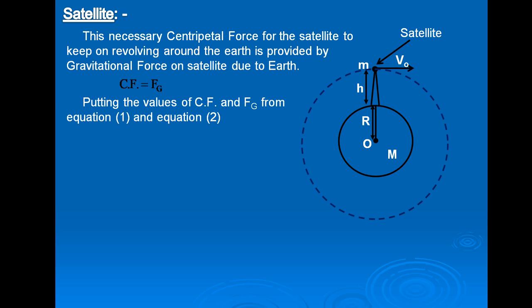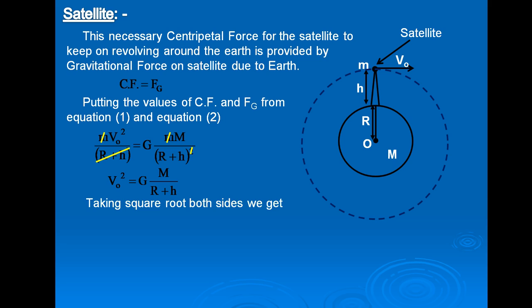Putting the values from equation 1 and equation 2, we get m VO square upon (R plus h) equal to G m M upon (R plus h) whole square. Small m cancels, and one (R plus h) cancels. Therefore we get VO square equal to G M upon (R plus h).